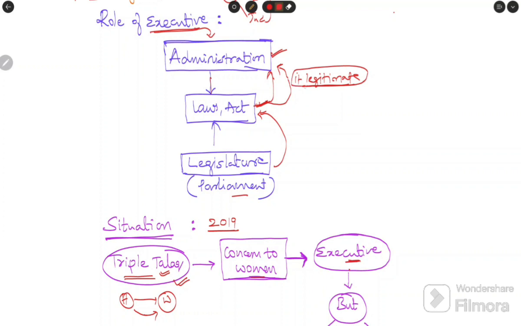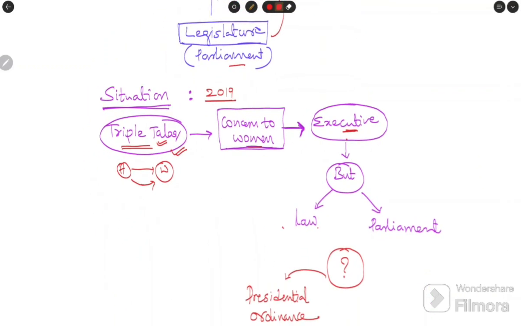The executive says, I am taking actions according to the laws and acts adopted in our country. But here the executive has no law related to triple talaq. Then how can it curb or prohibit this practice in the community?